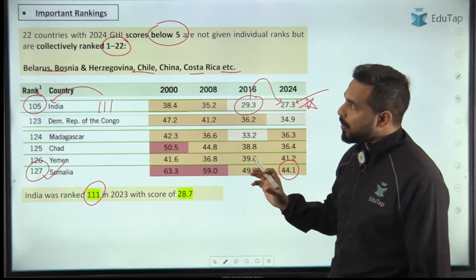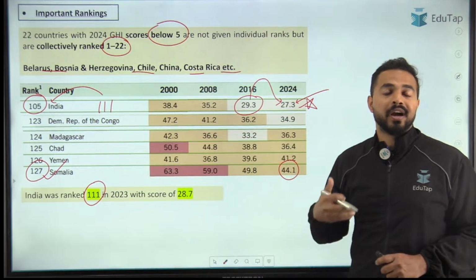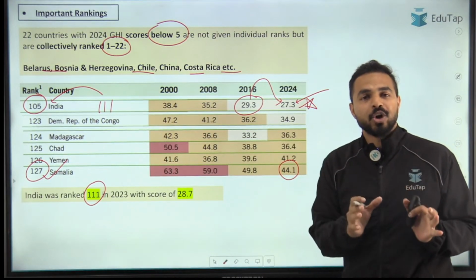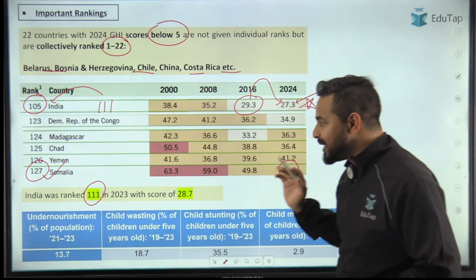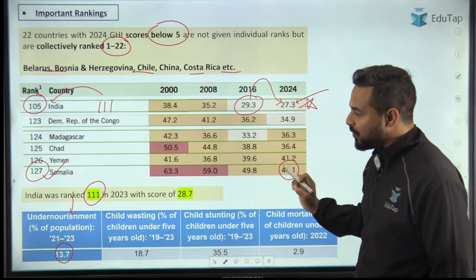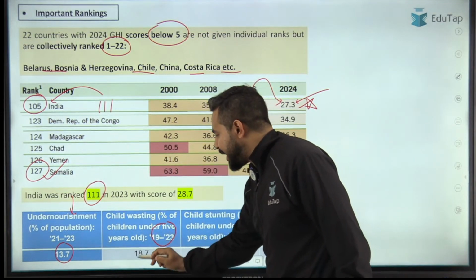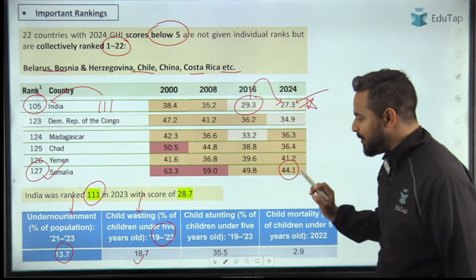And now when we talk about the category-wise indicators, undernourishment, child wasting, child stunting, child mortality, तो उसके according इंडिया की क्या performance रही है. So you can see here that 13.7% of the population in our country is undernourished as per the report from 2021 to 2023. From 2019 to 2023, 18.7% of the children are suffering from child wasting.